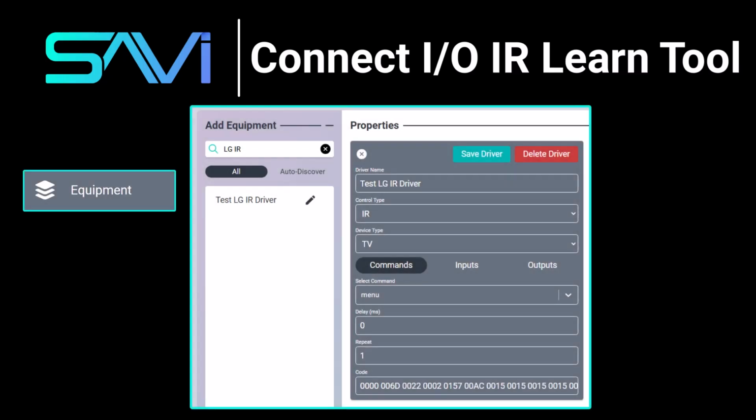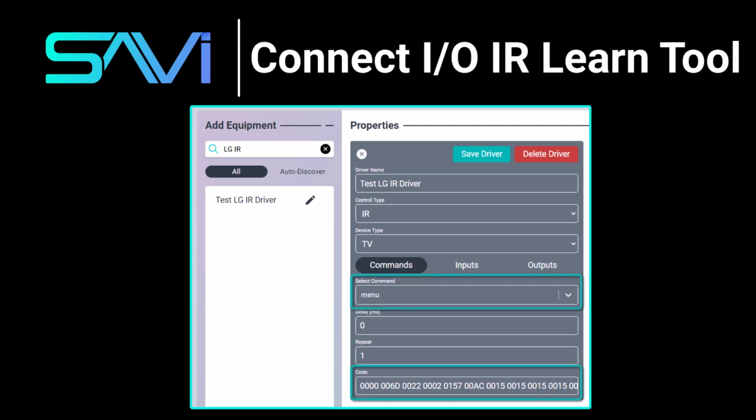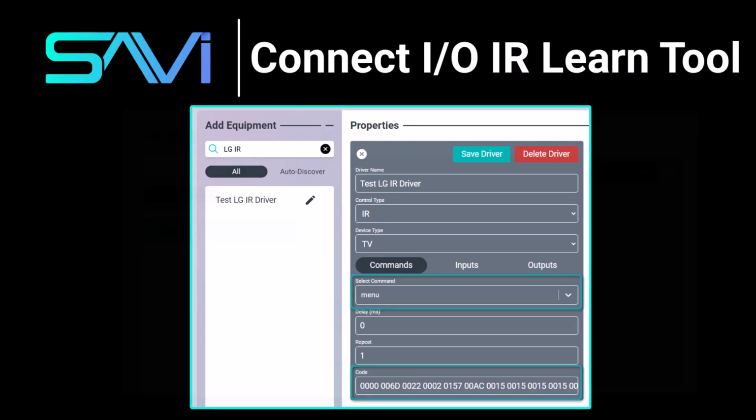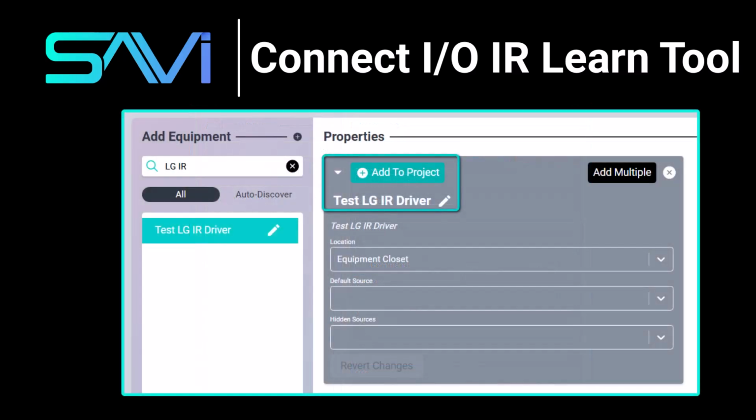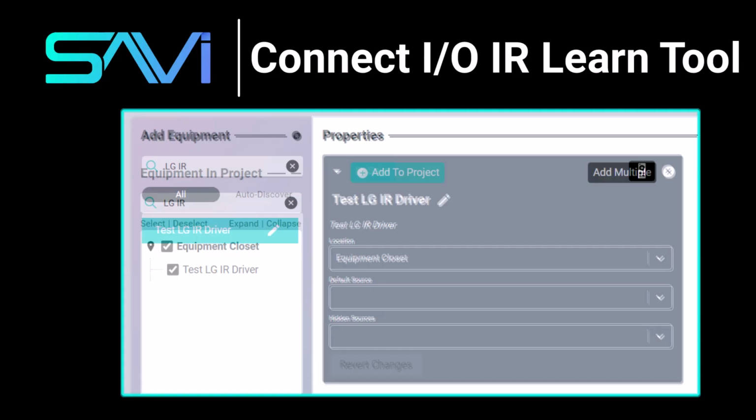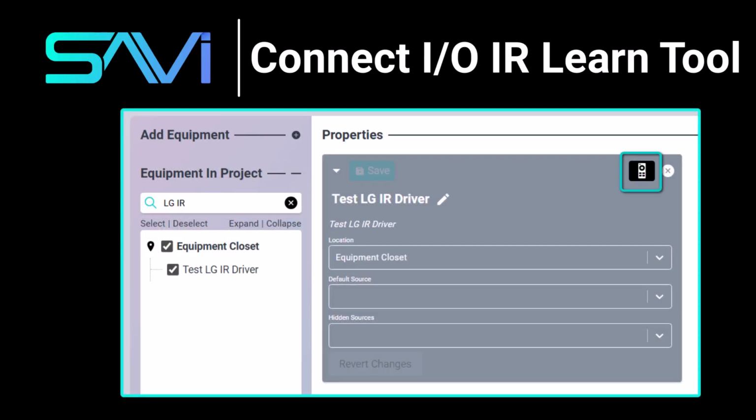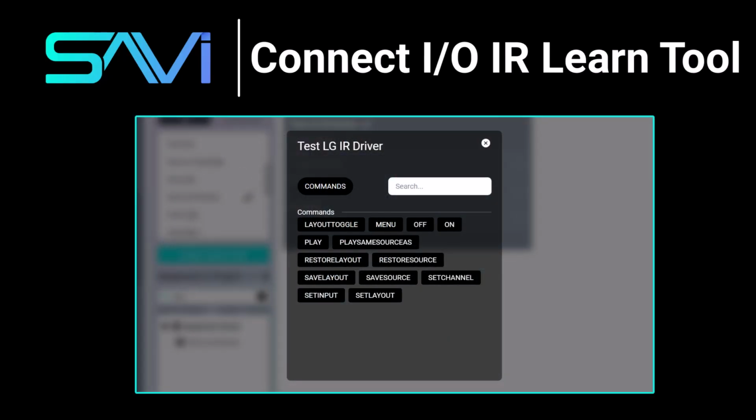The best way to test the commands is from here, in Creator, since the SAVI server is what will be sending the commands to the ConnectIO over IP. Once you've entered the hex code for a command you want to test with, add an instance of this driver to your project, find it in the equipment list, and then open the command modal. You can now send the IR command by clicking the corresponding button here.